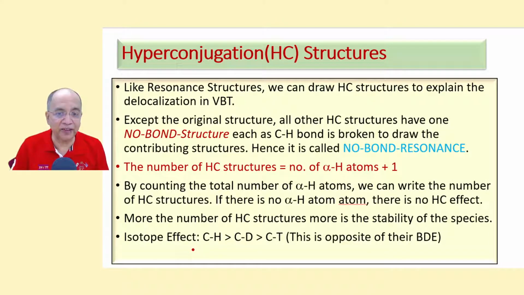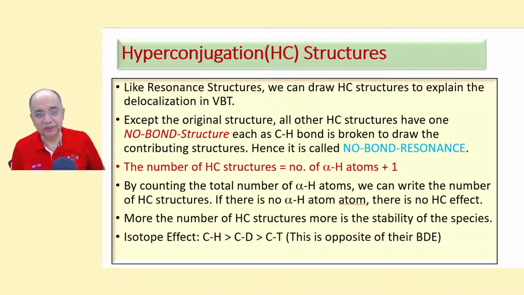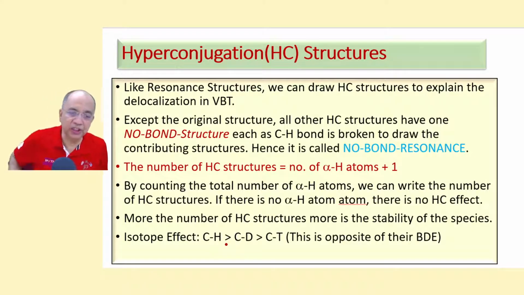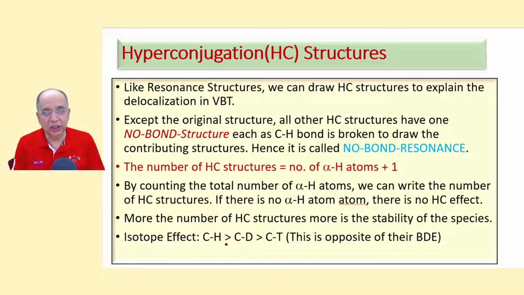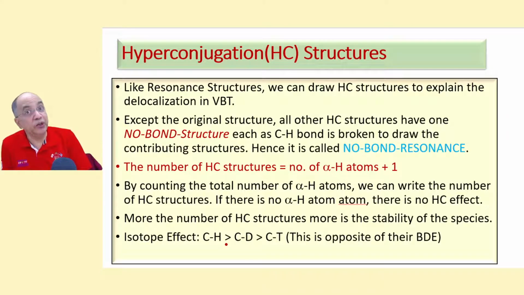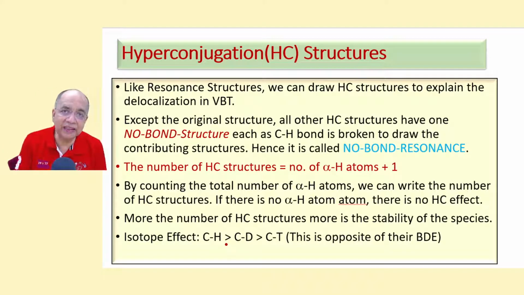And there is the isotope effect. The CH bond is weakest, therefore this CH bond breaking is more probable than CD than CT, because the bond energy is minimum for CH. So if there is another isotope of hydrogen, maybe deuterium or tritium, then the contribution of the no bond structures will be lessened as deuterium or tritium replaces hydrogen.